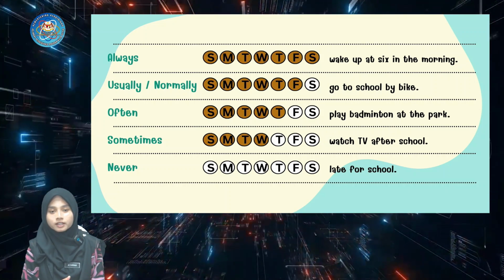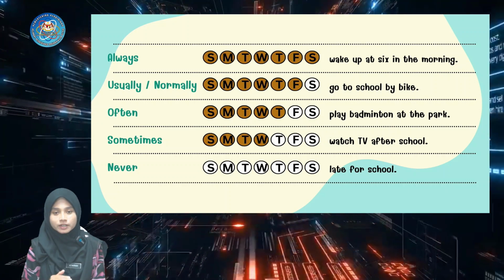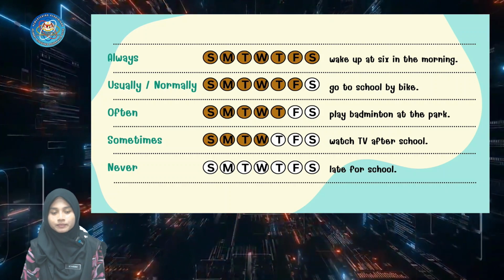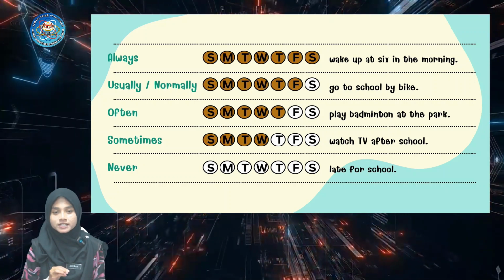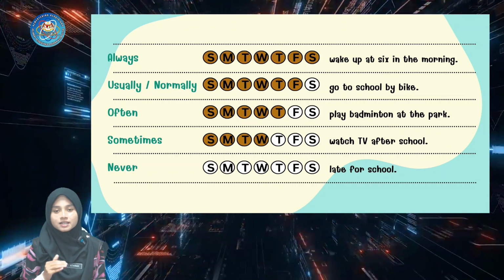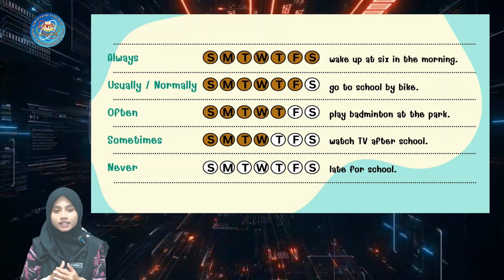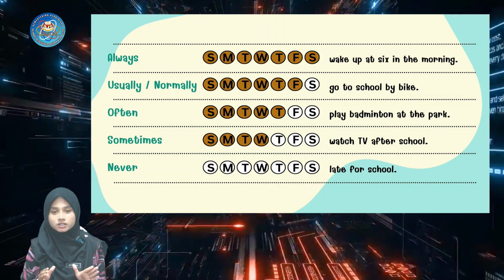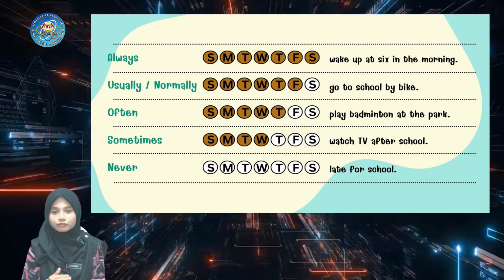Often, there are only 5 days you do this activity, so we use: I often play badminton at the park. The fourth one, only 4 days you do this activity, so we use: I sometimes watch TV after school. And the last one is never. You never do this activity, so we use: I am never late for school.